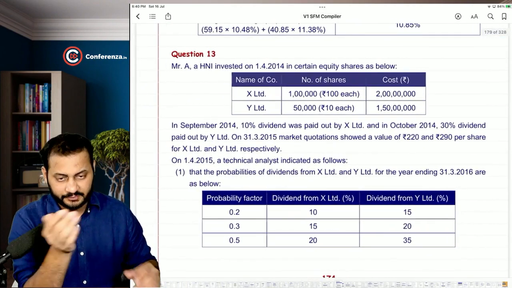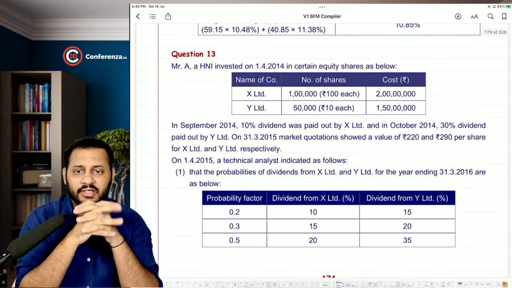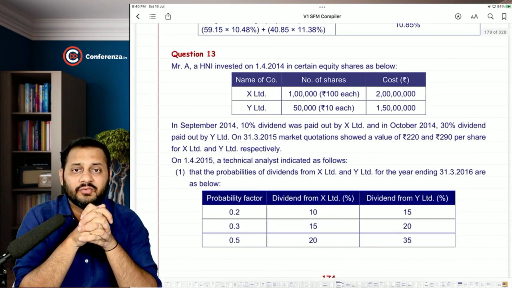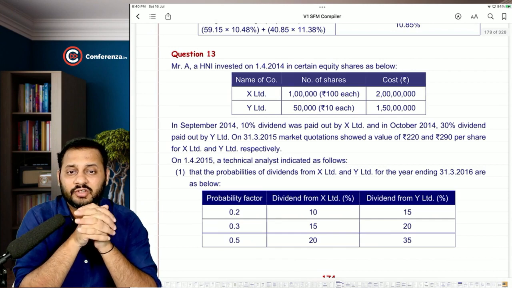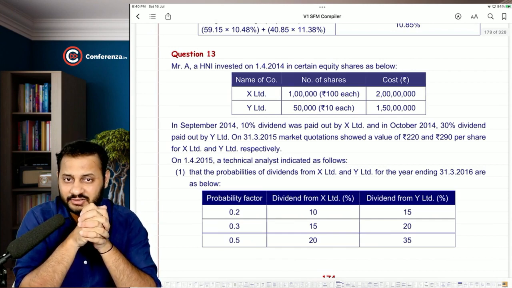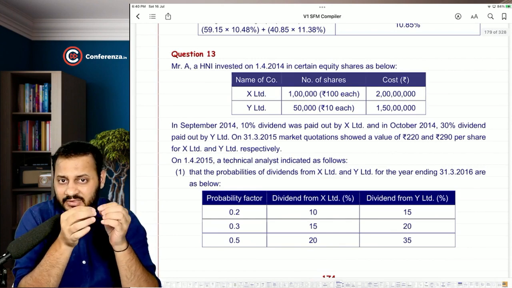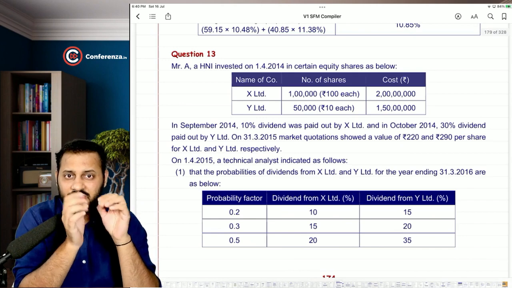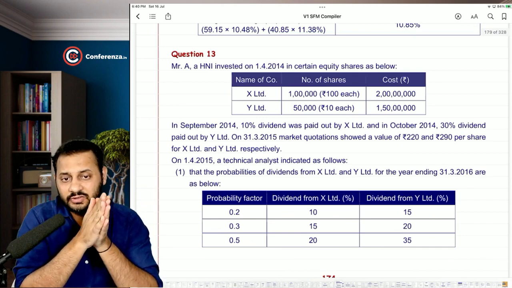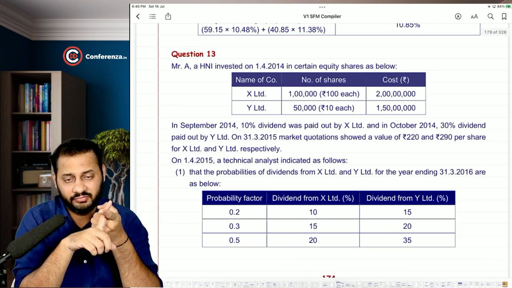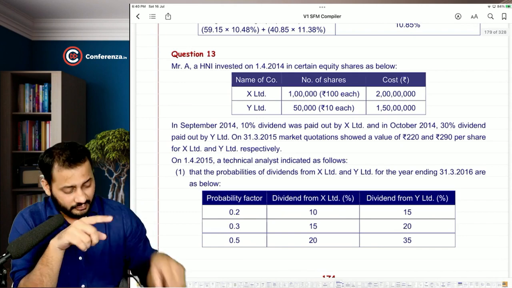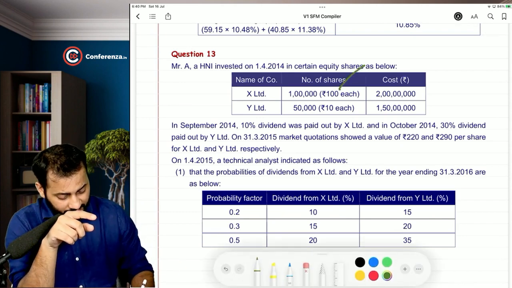Have a look at this question. Mr. A, a high net worth individual, invested on 1st April 2014 in certain equity shares as below. He invested in X Limited shares and Y Limited shares. The number of shares invested is also given to you, 1 lakh and 50,000. Then this is called the face value.